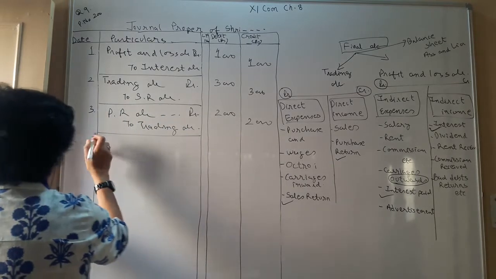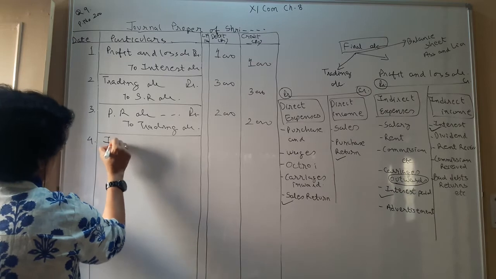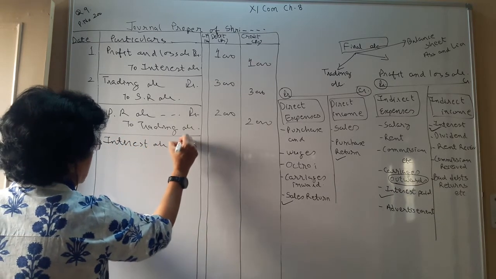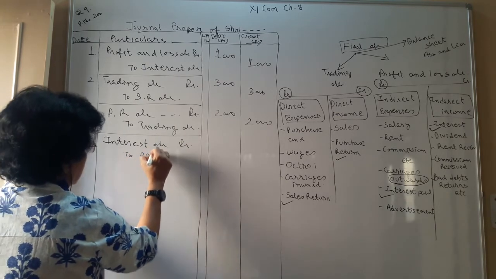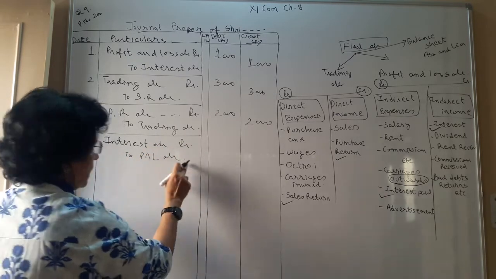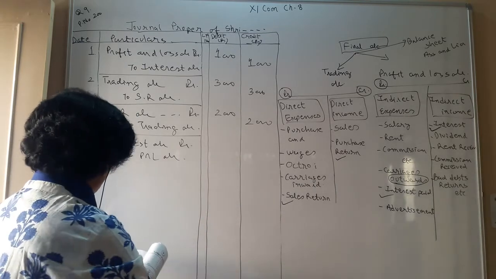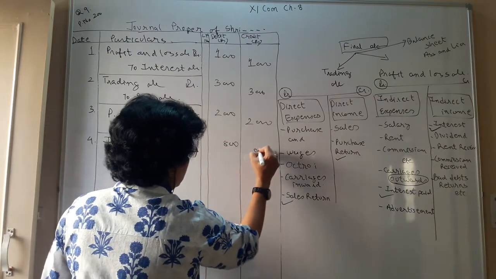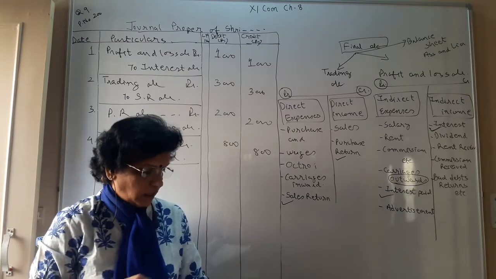So your journal entry number 4, that is interest account debit. You can write interest received also to P&L account credit. See, when you are writing on the credit side, it means that it is an income. So the amount is 800 rupees, being interest received, closed and transferred to P&L account.